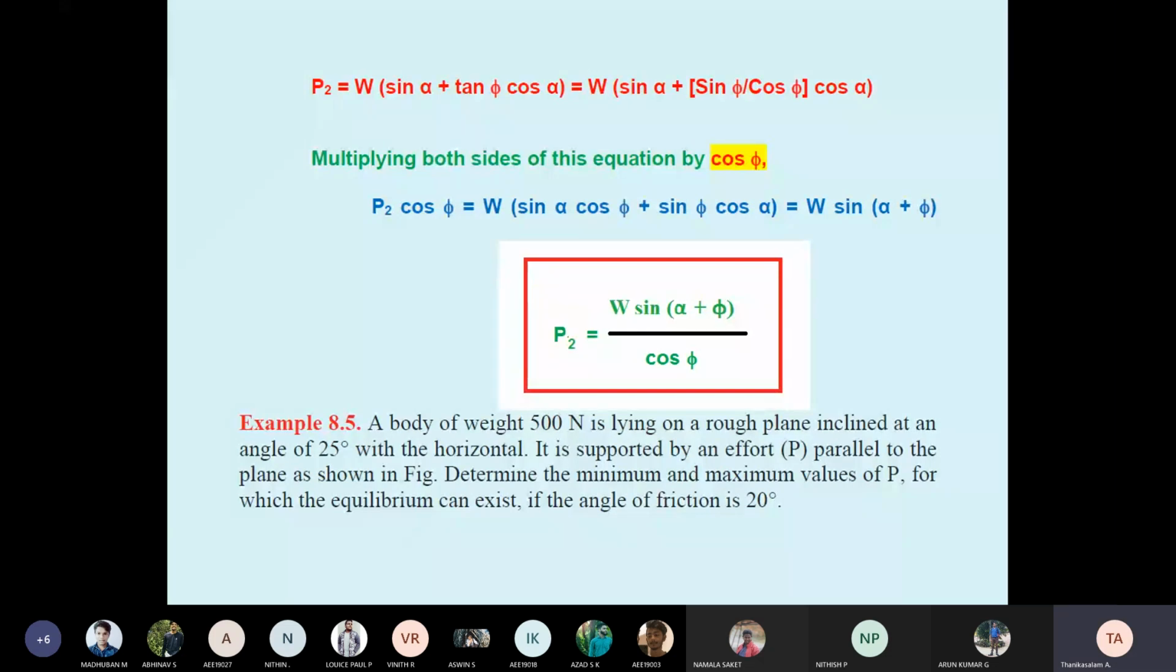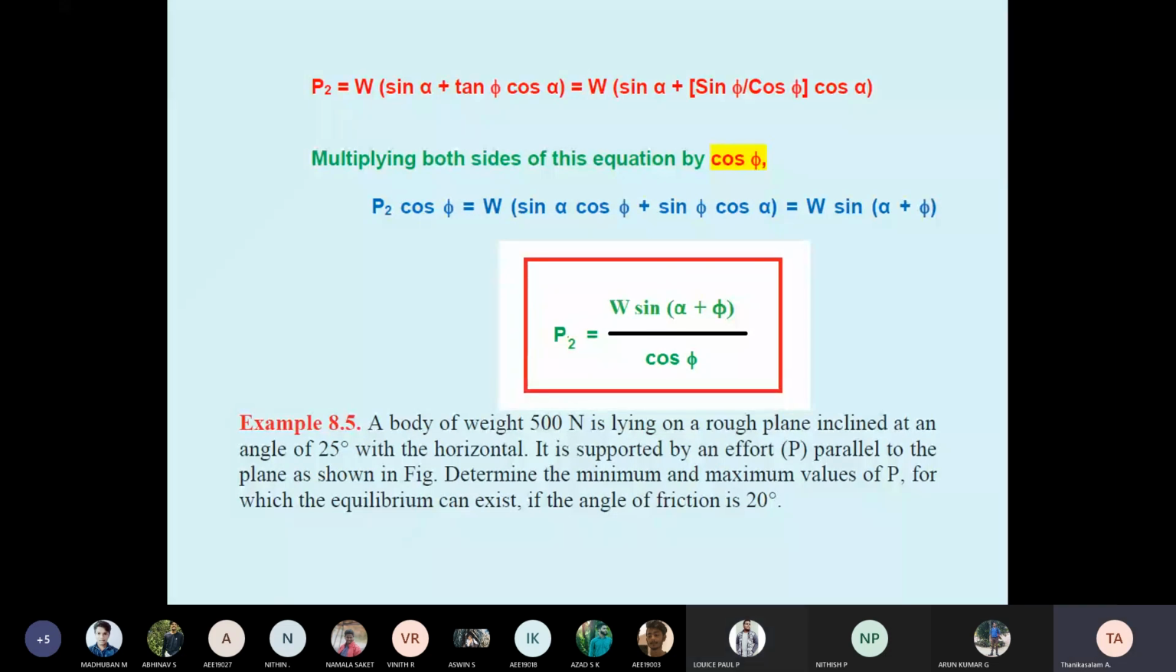Luis, can you read the problem? Yes, sir. A body of weight 500 Newton is lying on a rough plane inclined at an angle of 25 degrees with the horizontal. It is supported by an effort P parallel to the plane as shown in the figure. Determine the minimum and maximum values of P for which the equilibrium can exist if the angle of friction is 20 degrees.